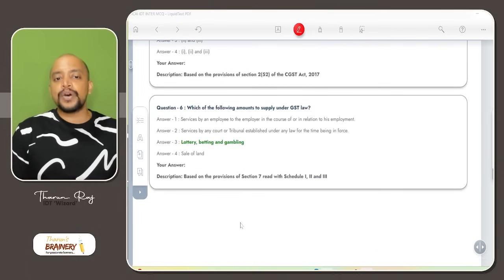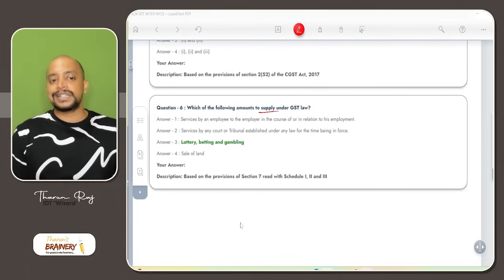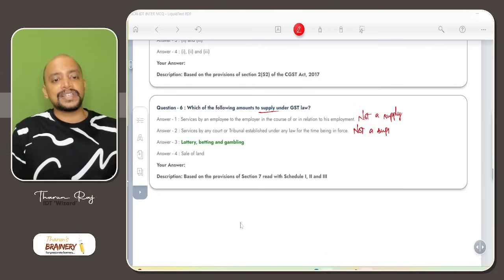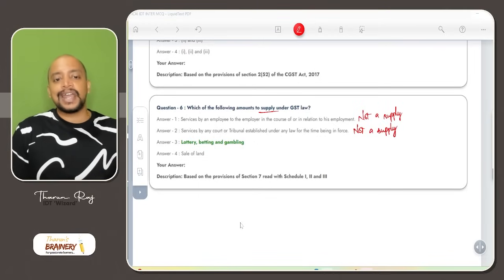Which of the following amounts to supply under GST law? Services by an employee to employer in the course of employment is not a supply. Services by court or tribunal established under any law for the time being in force, that is also not a supply. Then lottery, betting and gambling. Not only lottery, betting and gambling, specified actionable claims. So what are the specified actionable claims?